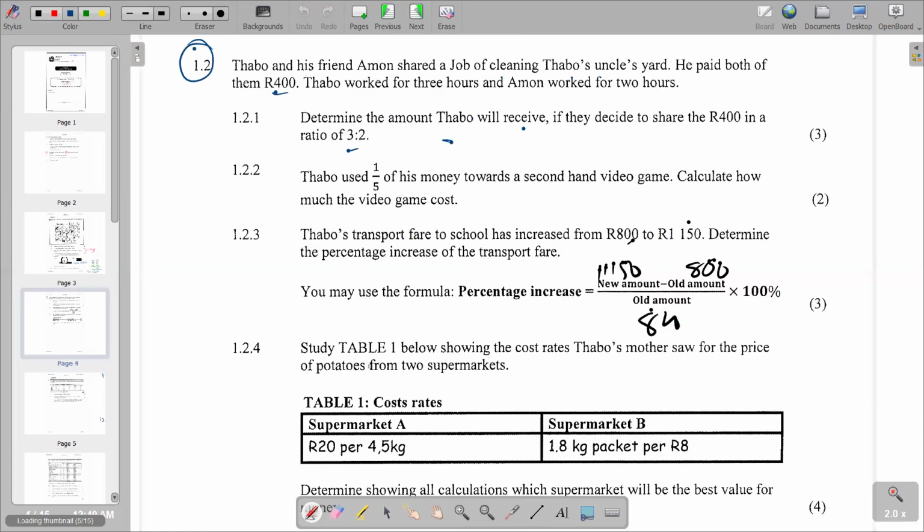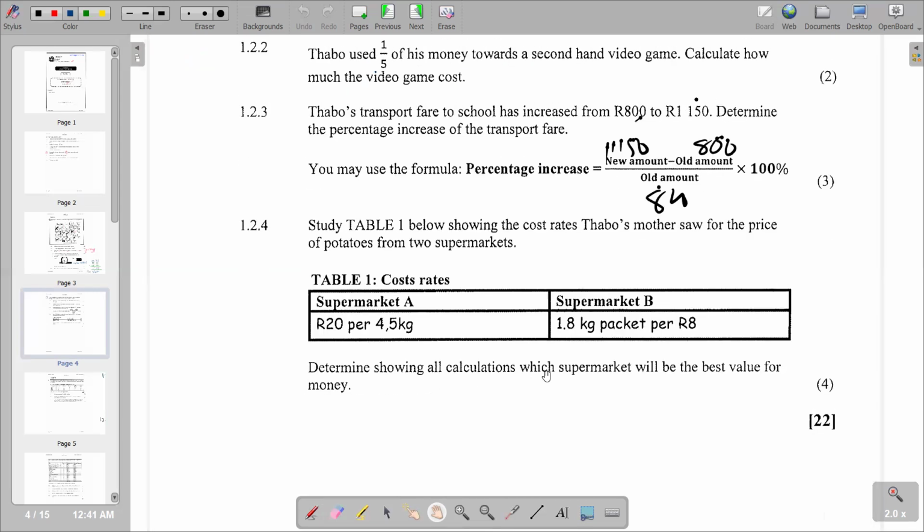Then you go to 1.2.4, Table 1 below, showing the total cost of vegetables Mother saw for the price of potatoes from 2 supermarkets. Then you are given the 2 supermarkets, supermarket A and supermarket B, in terms of your cost rates. Then beneath that, determine, showing calculations, which supermarket will be the best value for money. So obviously, we are going to find out which one is cheaper according to the information given. So we are going to see per kg in supermarket A and then per kg in supermarket B. So we can start with supermarket A.